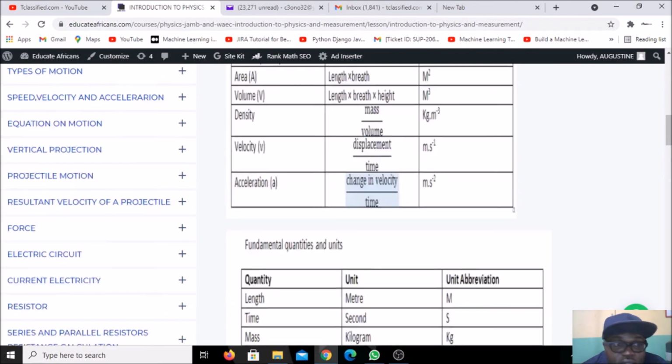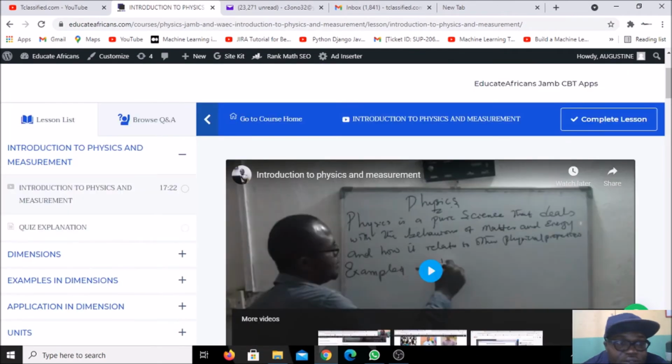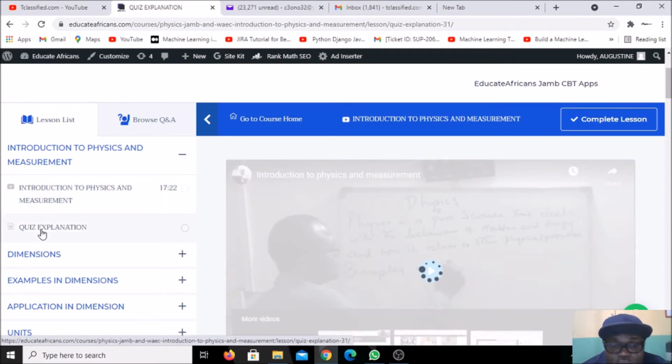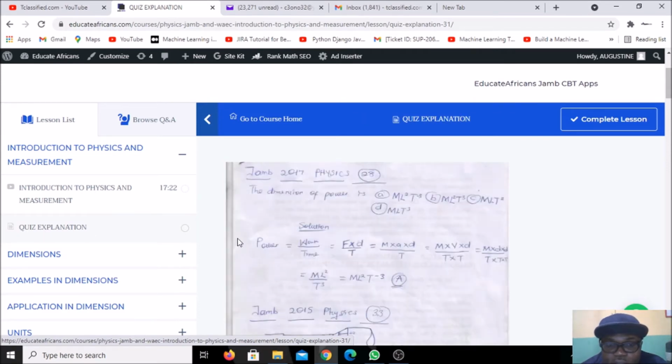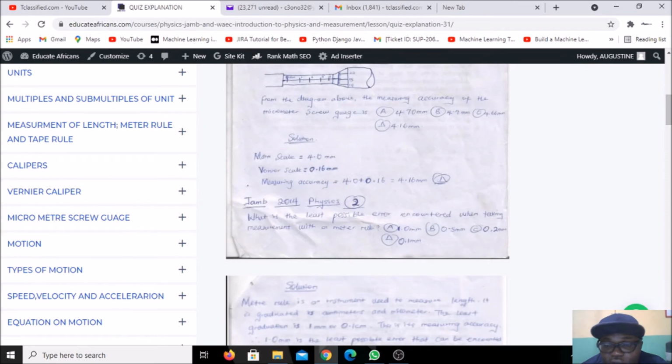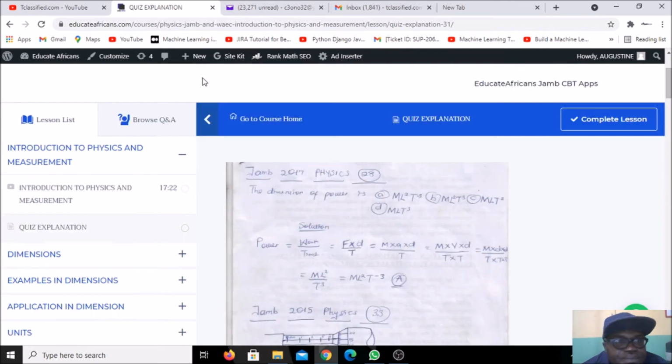So once you're done with reading, the next thing will be to try out the quiz and the quiz explanation. So when you click on this quiz explanation now, it's going to open up similar questions on this topic that we have from Waec and JAM that we already solved for you. So you look at the way they are solved, you learn from them. You can see them handwritten, JAM 2017 physics. So it keeps rolling. You can see the ones from Waec and the rest. So that is how you use this our website.